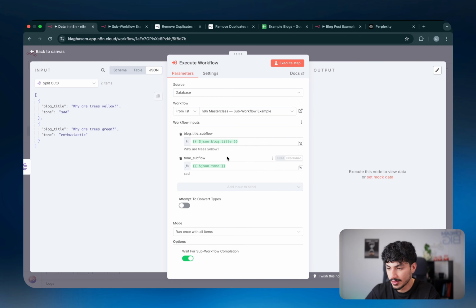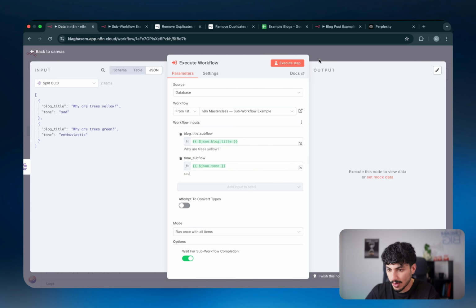So in this case, the value of the blog_title_subflow is going to be equivalent to the value of that in the previous node. And then the tone_subflow key is going to get the value of the tone from the previous node. So I've basically just dragged this in here, and then I've dragged this one in here. I'm just going to delete that. So I have one instance, and I'll delete this one.